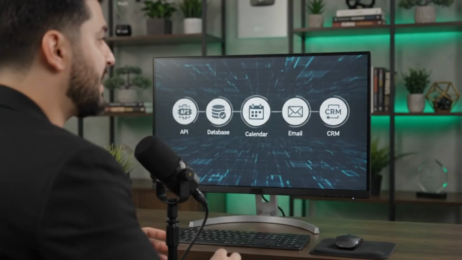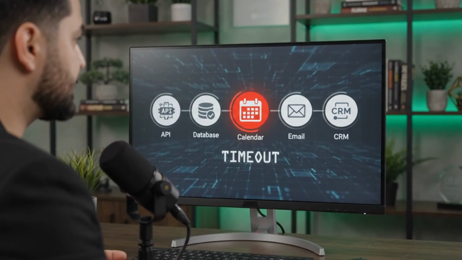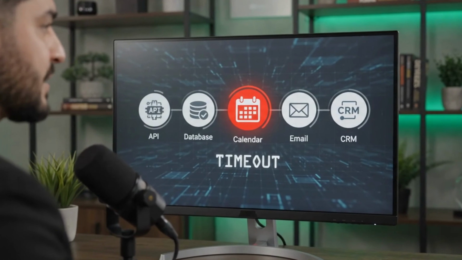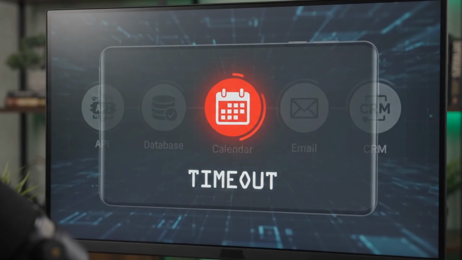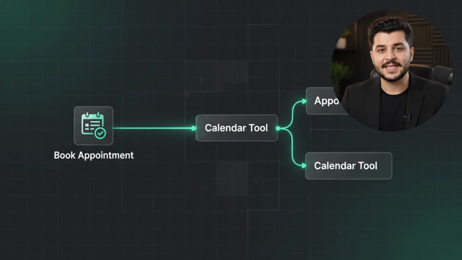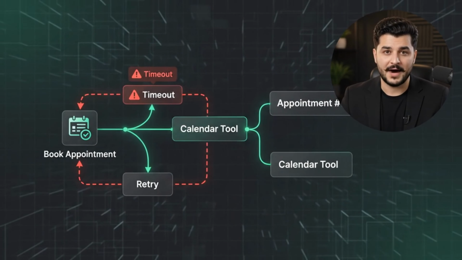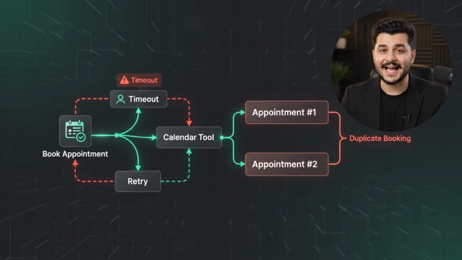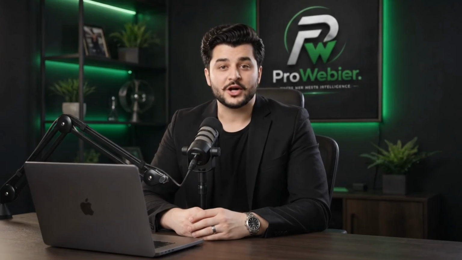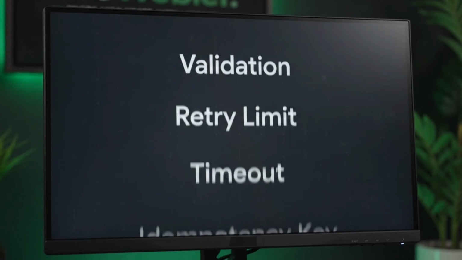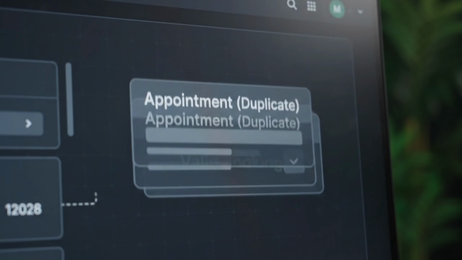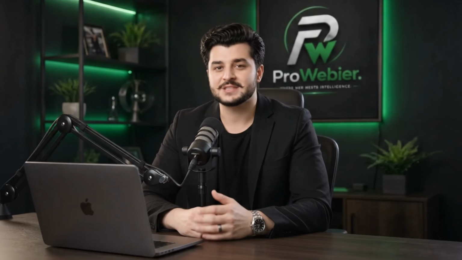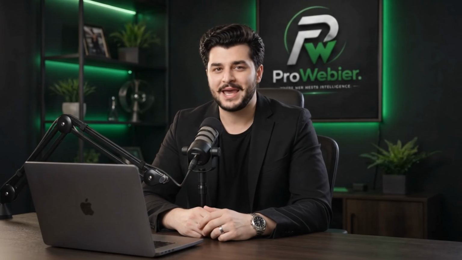The second major problem is tool failure. Agents depend on APIs, calendars, email systems, and CRMs, so one incorrect parameter or timeout can break an entire workflow. A booking agent calls the calendar tool twice after a timeout. Without protection, the customer receives 2 appointments for exactly the same request. That is why production tools need parameter validation, controlled retries, timeout handling, and idempotency, so repeating the same action does not create duplicate emails, payments, bookings, or records.